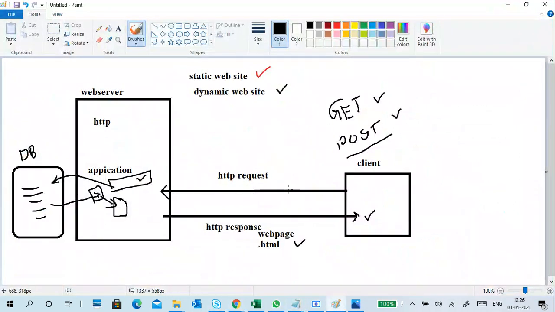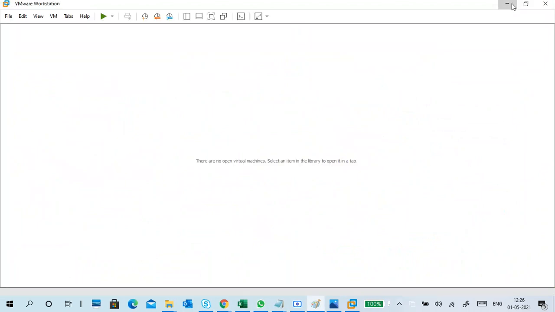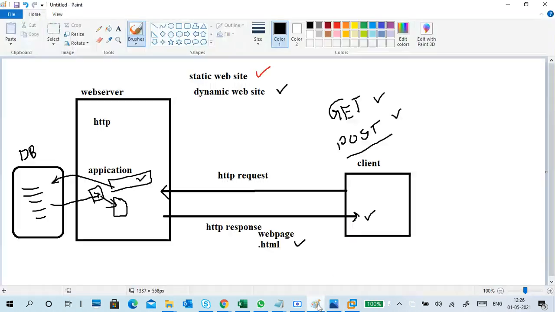Static website means your client sends a request, and the server searches for a page. If the page is available, it is sent to the client. If the page is not available, it will send a response like 404, a page-not-available type of response.